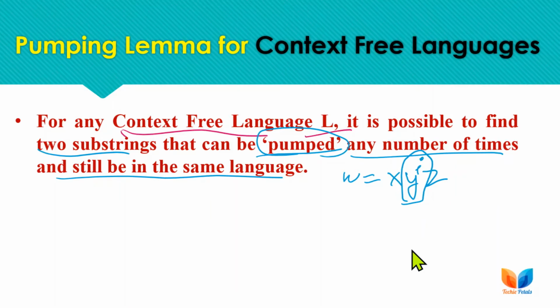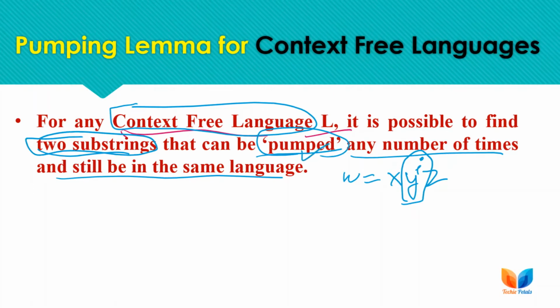But here, as we are having the lemma for context-free languages, we will have two iterating substrings that can be pumped any number of times, and the resulting string must be in the language. Otherwise the language is not context free.